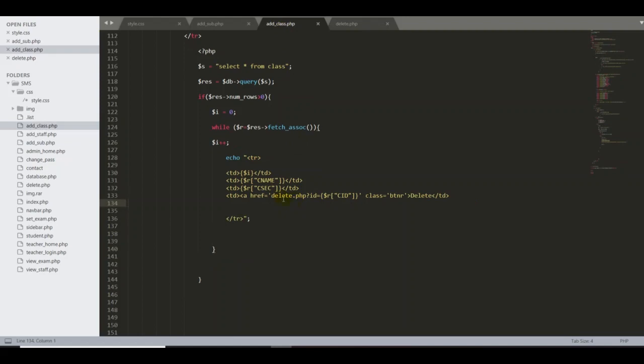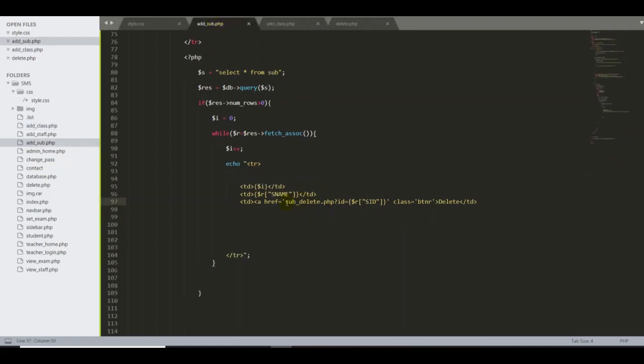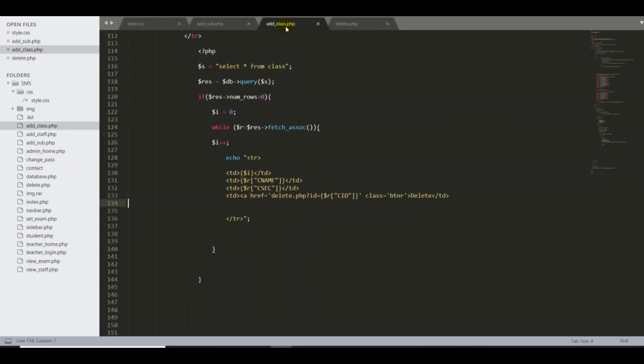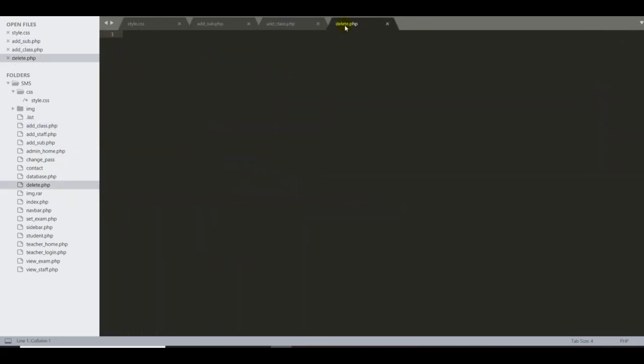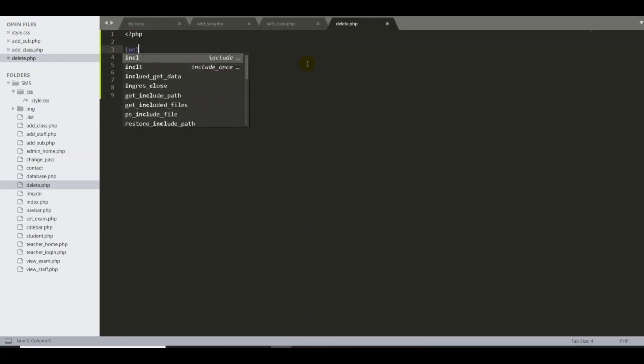So I'm going to write this query for these pages, and after that I can create one more new page. Now we have to write the delete query. First, we're going to work on the class section, in delete.php. Good. I start with the PHP tag, because I want to include my database in this session started. Now I can type the include function.